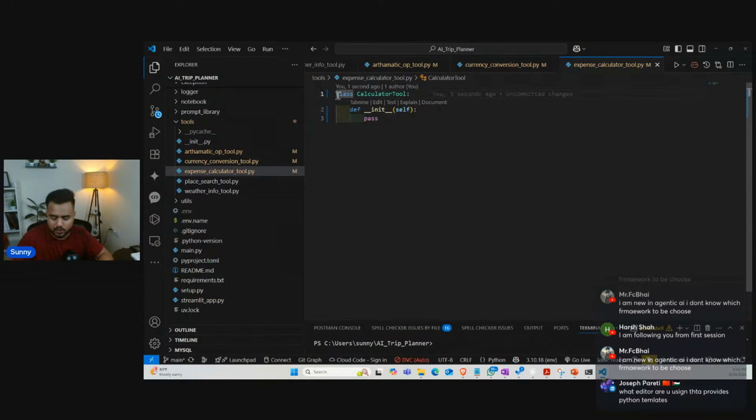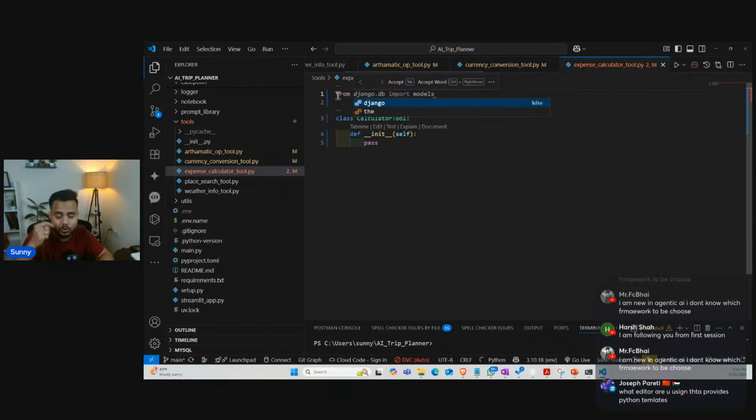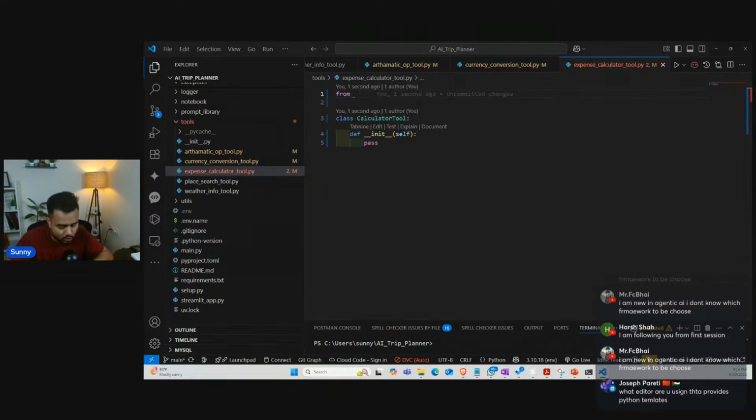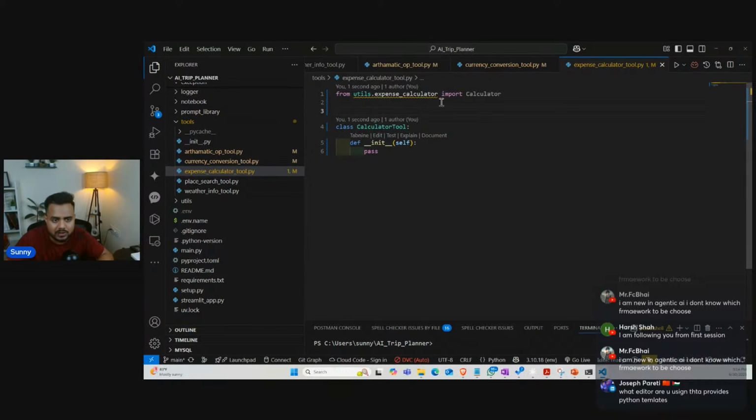Now I am going to define some import statements. The import statement is going to be this calculator, meaning we are going to delegate the calculation functionality, and here we'll only call the tool, right? So we have this function calculator, which I'll keep inside utils. Then the other one is going to be the list of the tools itself. So let me create a list over here, and the next one is going to be tool. Inside this particular class, I'm going to write my complete functionality, guys.